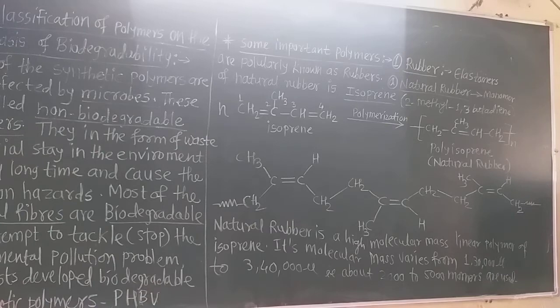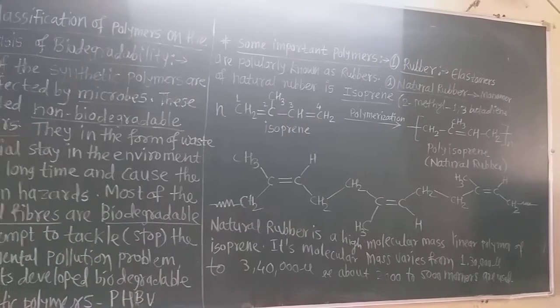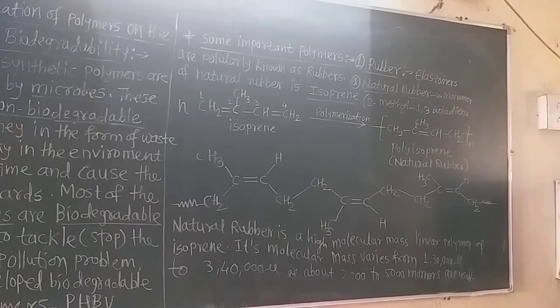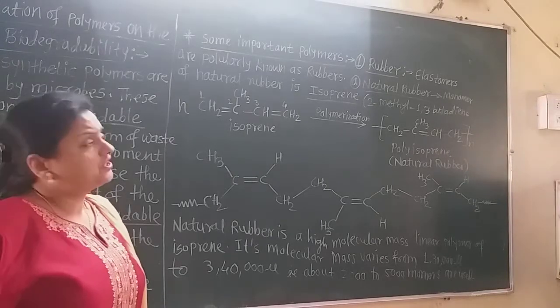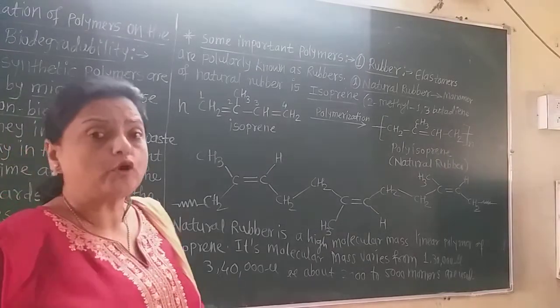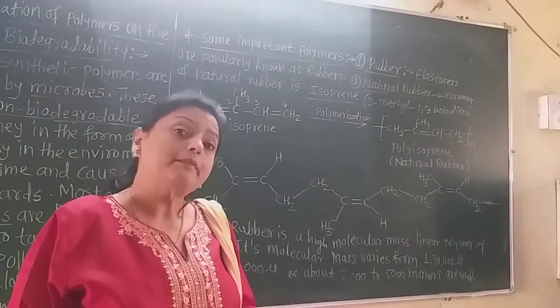You know the elastomers. We'll see the classification of the polymers on the basis of covalent bond or intermolecular forces. In that there is the class of elastomers. So in the classification of polymers based on intermolecular forces, these elastomers are there. These elastomers are popularly known as rubber. First let us study the natural rubber. This natural rubber is made from the latex of the rubber plant.